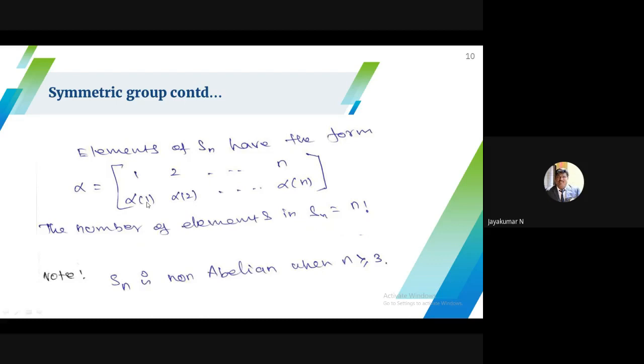One thing you have to note: in the earlier case I told that the permutation group is not always an abelian group. In some cases it is possible, in some cases not. But Sn is always a non-abelian group when n is greater than or equal to 3. If n is less than 3, it is possible to get an abelian group. But if n is greater than or equal to 3, that is S3, S4, S5, S6, etc., all are non-abelian groups. Please refer to the video once again.